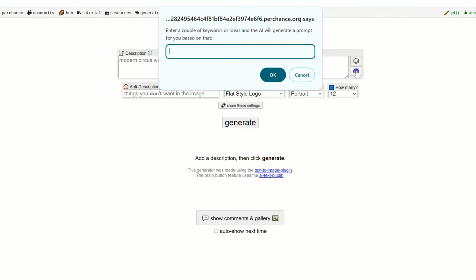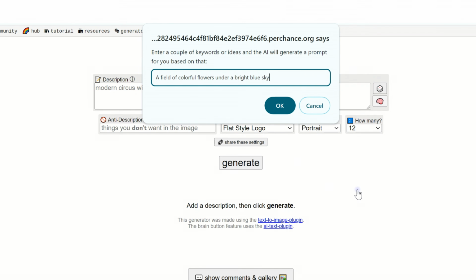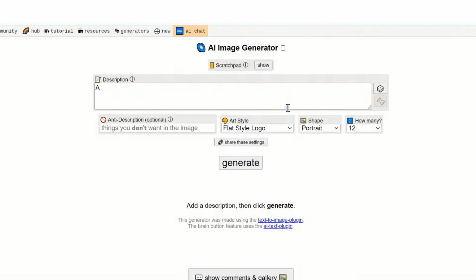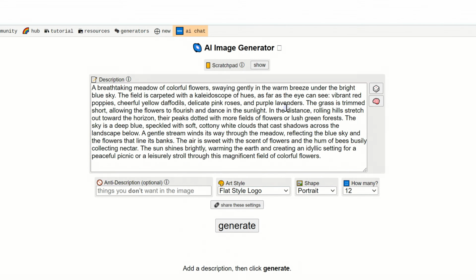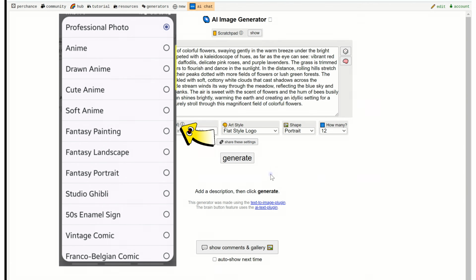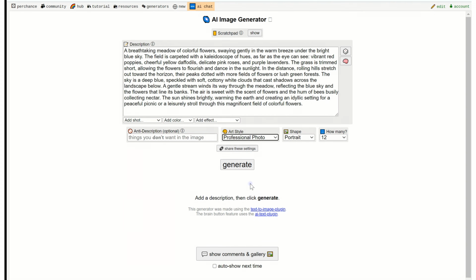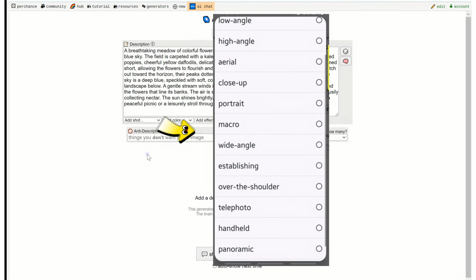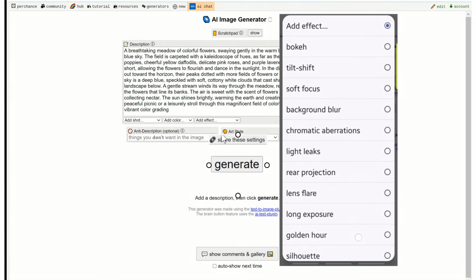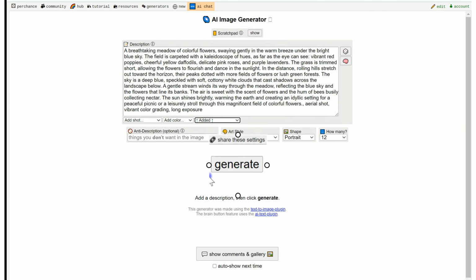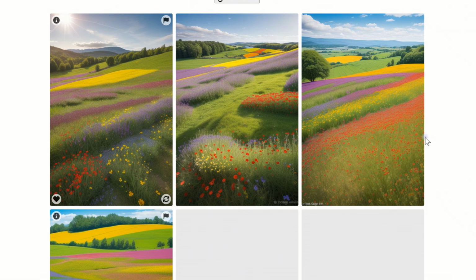Let's test it. For example, if I want to describe a beautiful flower-filled field under a blue sky. Now it generates the prompt based on that. Select the style you prefer. I selected the camera angle, color, and effects. And you see how quickly it creates the content.